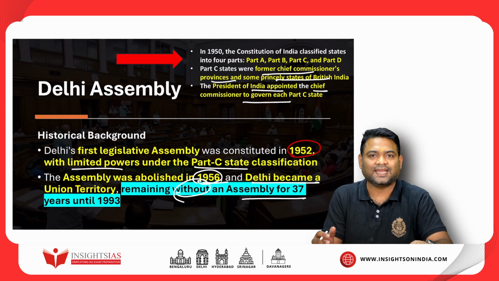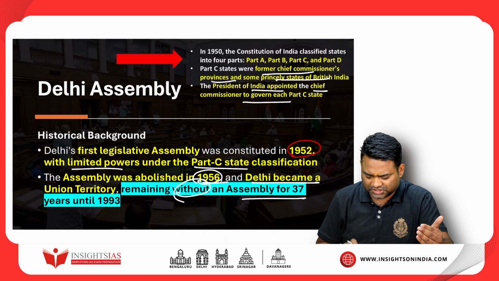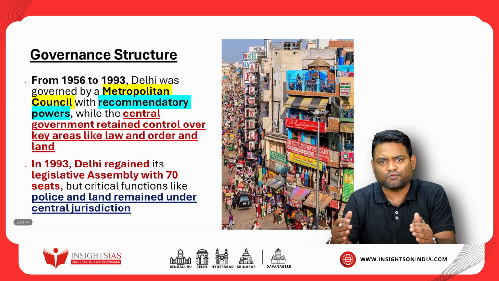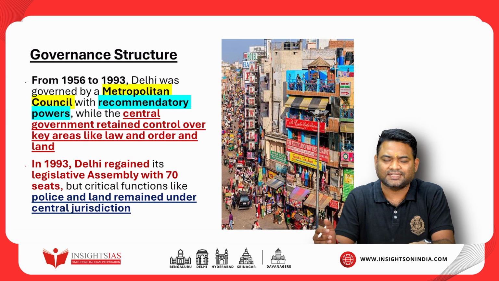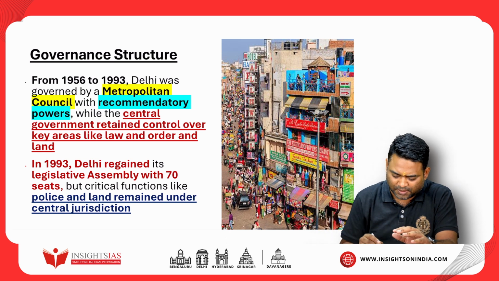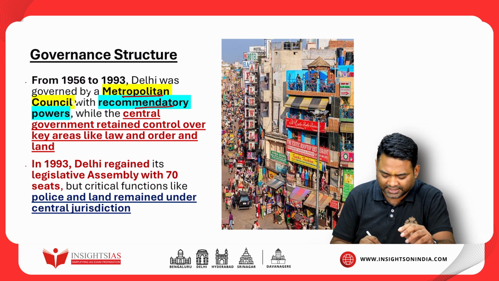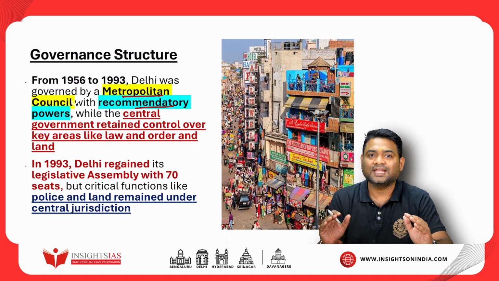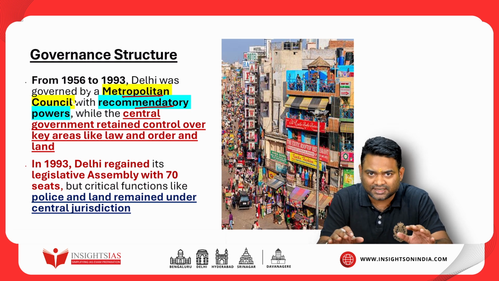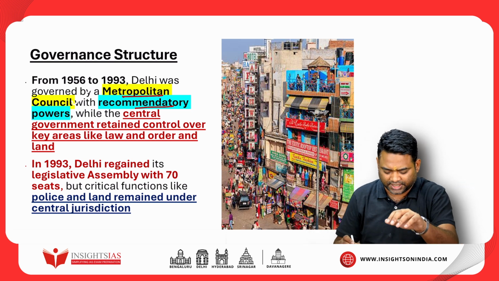Before the assembly of 1993, we also need to see the governance structure from 1956 to 1993. At this point of time, it was a metropolitan council with recommendatory powers, while the central government retained control over key areas like law and order and land. And that still is there. Center still commands the law and order, land, police, and everything associated to this.